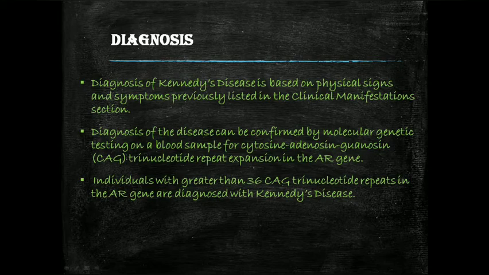Individuals with greater than 36 CAG trinucleotide repeats in the AR gene are diagnosed with Kennedy's disease. When there are fewer than 36 CAG repeats, it is thought to be cancer, or cirrhosis of the liver is also seen. But in Kennedy's disease, there is a greater CAG nucleotide level.